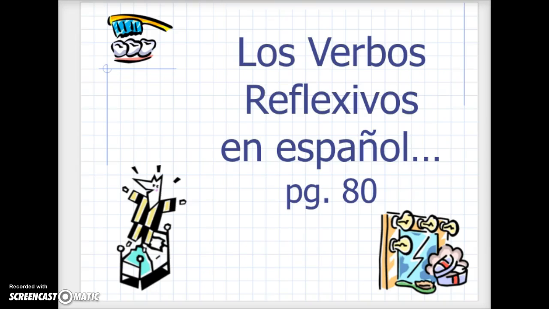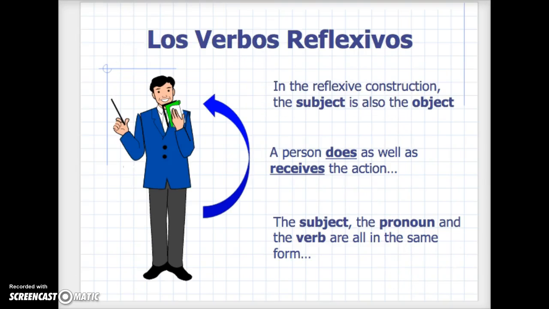What are those? Well, they're reflexive verbs. You can find some examples of these on page 80 in your textbook, basically where the grammar section is. So let's start learning about reflexive verbs, los verbos reflexivos. One thing that gets a little tricky is dealing with something that they call reflexive pronouns. But it's going to make it a little bit easier when I describe this next part.